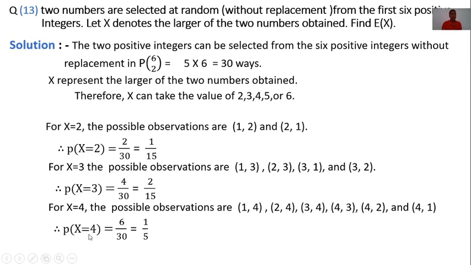Therefore, the probability of x is equal to 4 is 6 by 30 because favorable outcomes are 6 out of 30. Here 6 is a common factor, gets cancelled. Remaining is 1 by 5. Therefore, the probability of x is equal to 4 is 1 by 5.